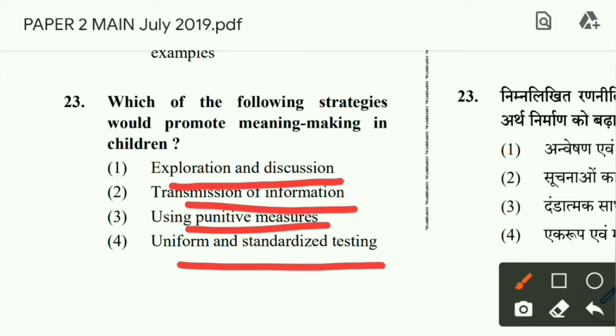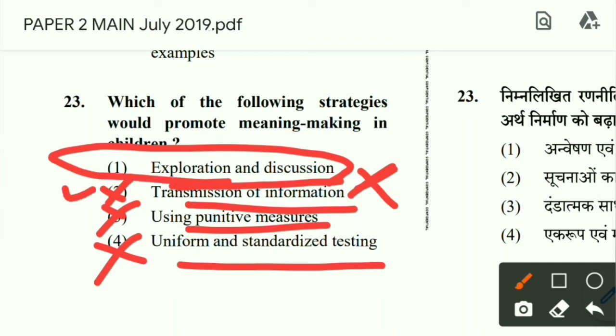So you can't only transmit the information. No. Then using punitive measures is never a good option. Uniform and standardized testing will not help them in meaning making. So exploration and discussion, this is the correct option. This will help the students in meaning making, to understand the concept.